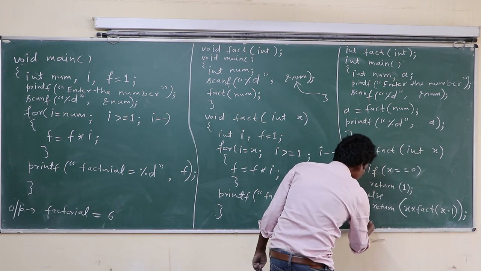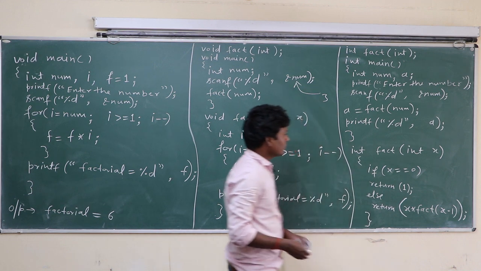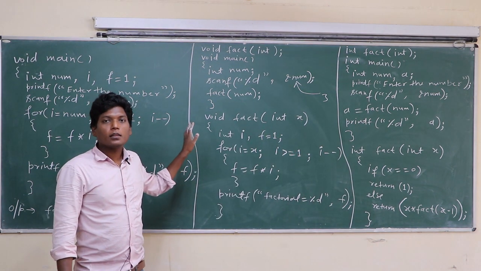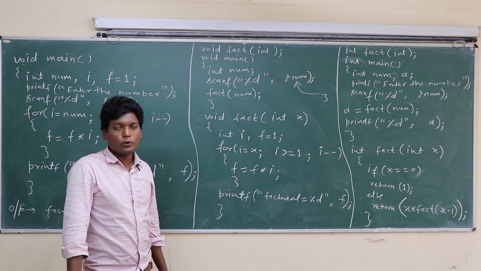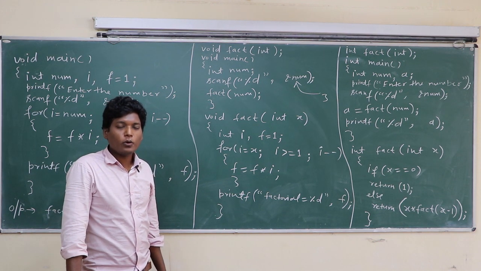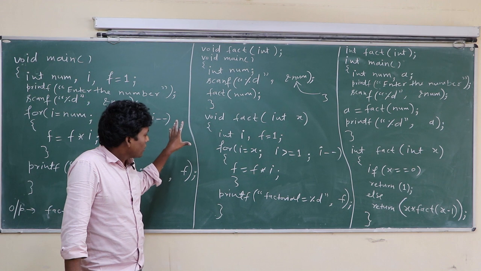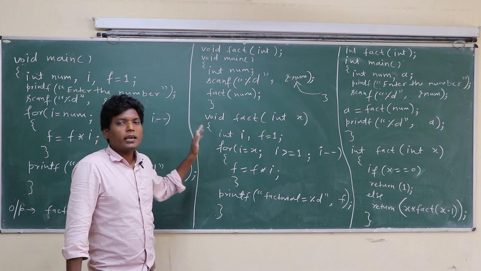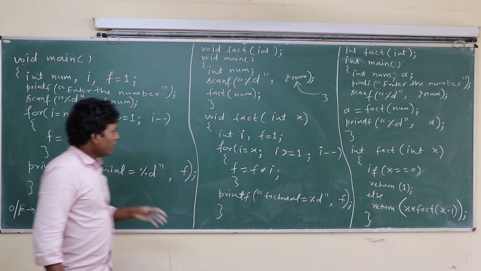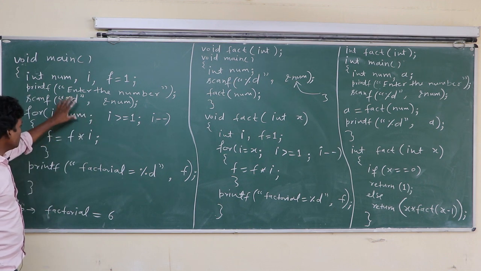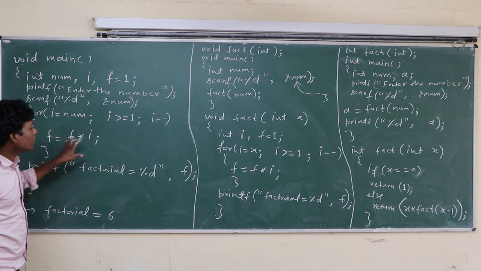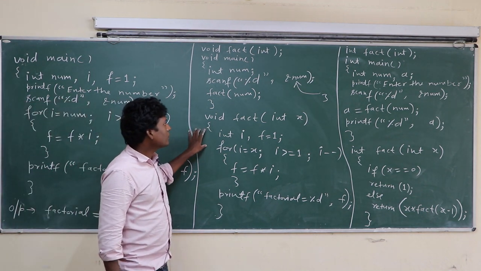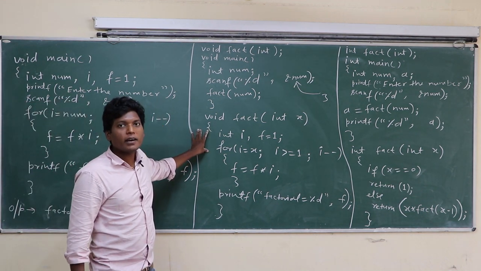And closing of this function. The problem is the same: write a program in C to calculate the factorial of a given number. Here we calculate the factorial in three different ways. In this program there is no use of function. This is the normal program to calculate the factorial. This is the program where we use the concept of function.